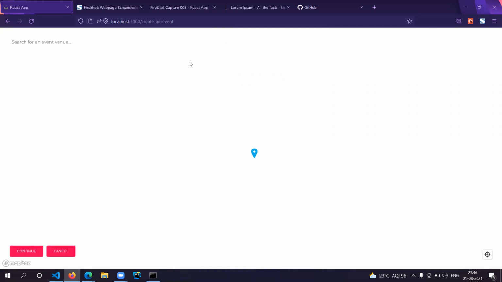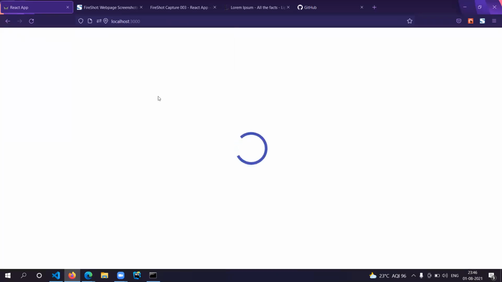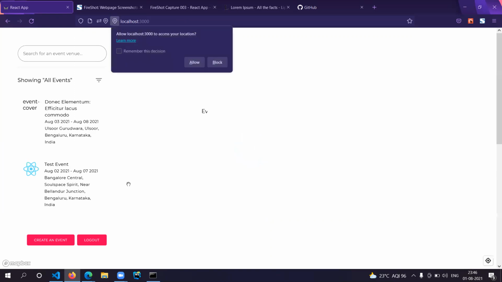After users submit this create an event form, they have successfully created an event, which will then also be visible on the map once again, in order to allow other users to join this event.